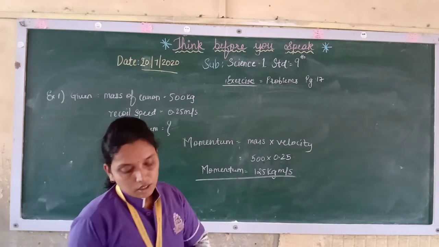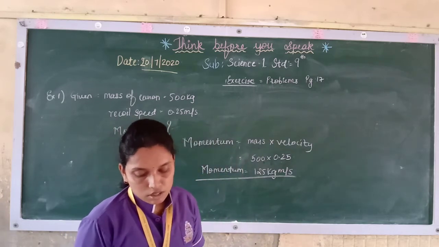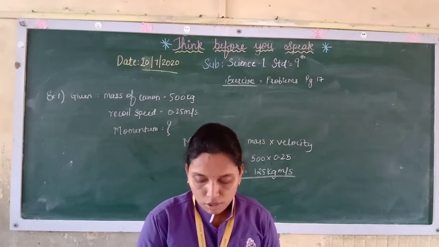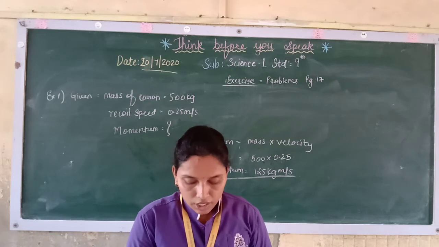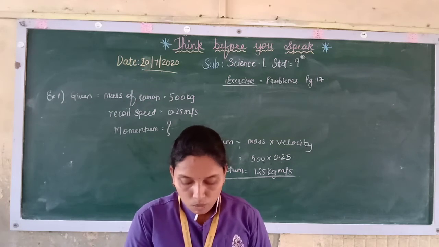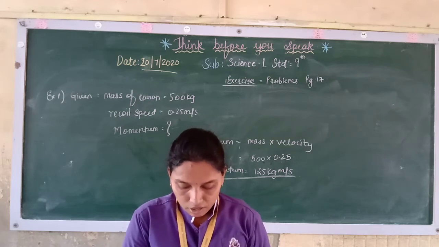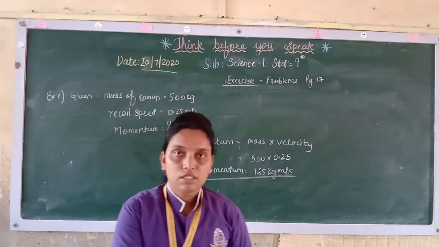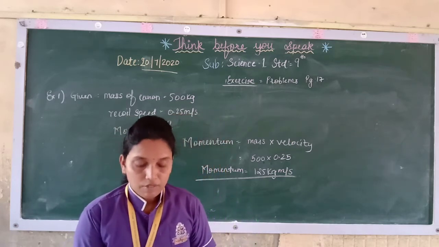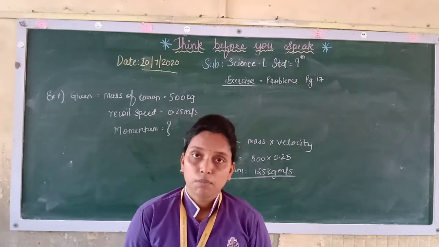Now see here, an athlete is running on a circular track. He runs a distance of 400 meter in 25 seconds. Before returning to his original position, what is his average speed and velocity? Now see, speed is what? Distance upon time. Velocity is displacement upon time.